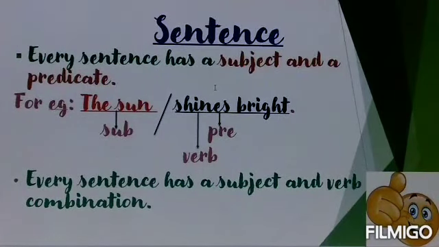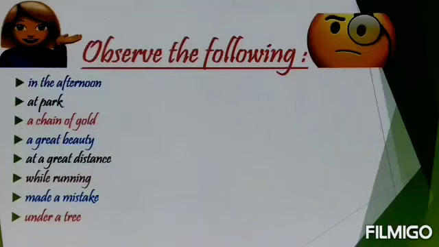So, you need to remember one important point here. Every sentence has a subject and verb combination. A small test for you. Observe the following. Okay, let me read out for you. In the afternoon, at park, a chain of gold, a great beauty, at a great distance, while running, made a mistake, under a tree. Now answer my questions.